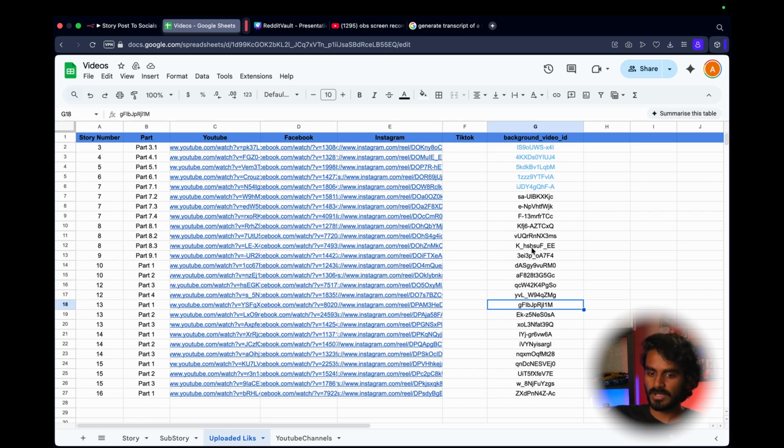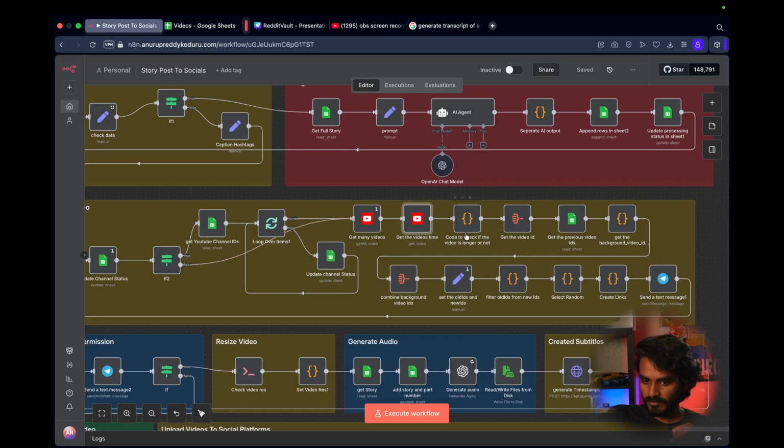So instead of that, every time a video gets uploaded, the background video ID is stored here beside that, so that whenever we are getting the video IDs of a particular channel, we can check if any video IDs among the 20 video IDs we got are already used. It will filter them out, and it will only get us the video IDs that are not used in any of our previous videos. After getting those, it will select a random video ID. We just need one background video.